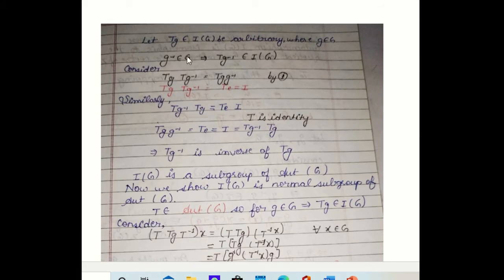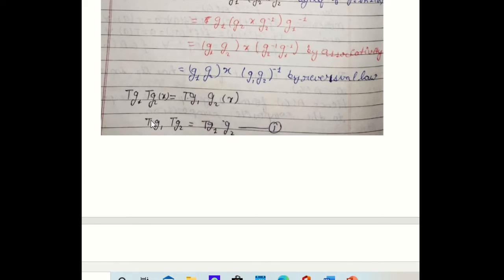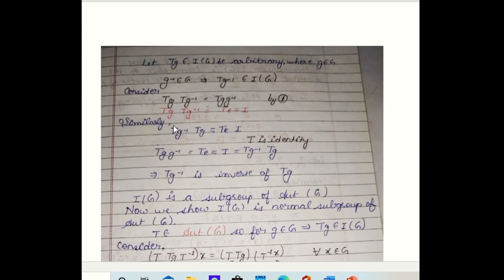So let T_g belong to I(G) be arbitrary, where g belongs to capital G. So g inverse belongs to G and T_g inverse belongs to I(G). Now consider T_g into T_g inverse, and this will be equal to T of g g inverse. This is by equation 1, which says that the product of two inner automorphisms T_g1 into T_g2 is equal to T_g1g2. So by that property, we have T_g into T_g inverse equal to T_(g g inverse), and that is T_e,